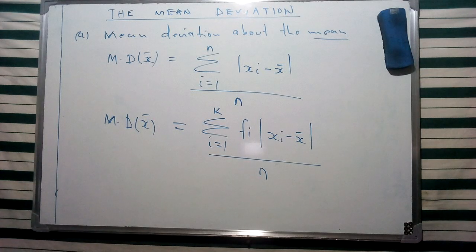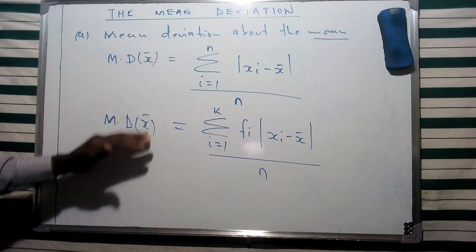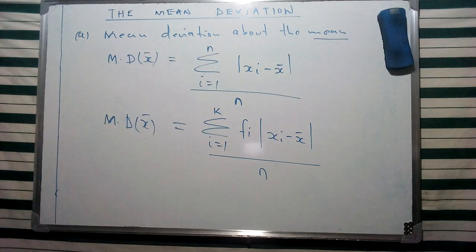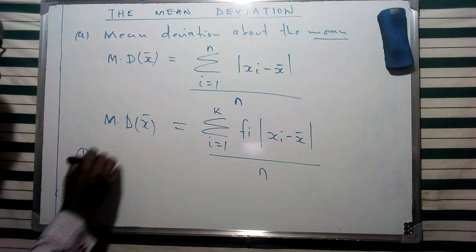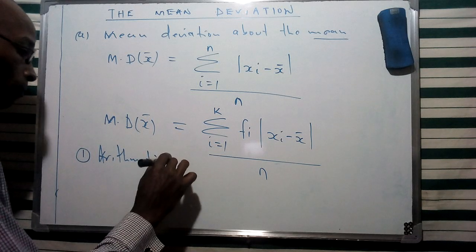Now, there are specific steps we employ to find the mean deviation about the mean. First, we evaluate the arithmetic mean.